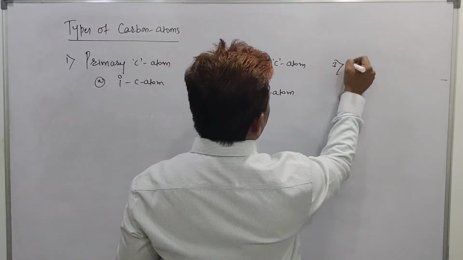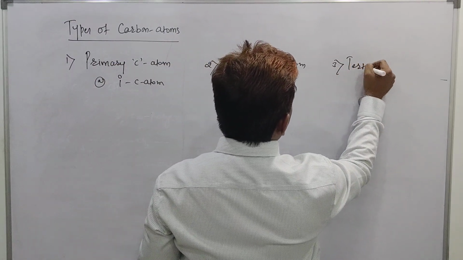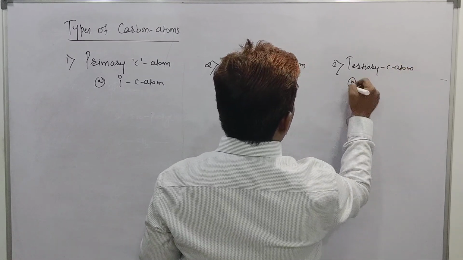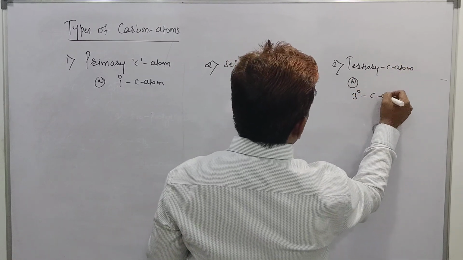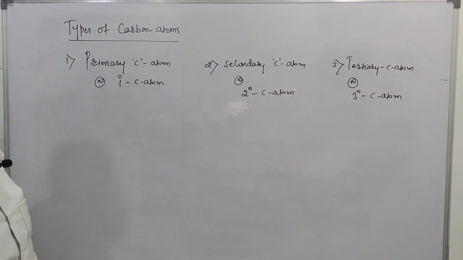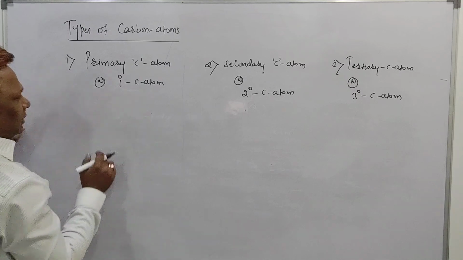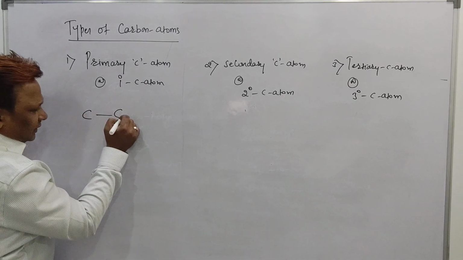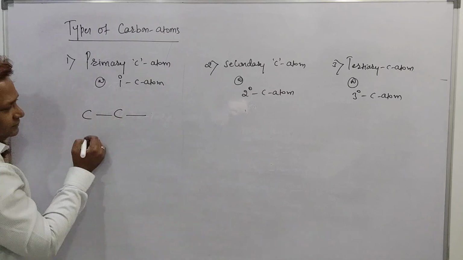And the third one, it will be called what? Tertiary carbon atom. And do you know, beta, this tertiary carbon atom can be written as what? 3 degree carbon atom. So what is the primary, secondary and tertiary? How to identify it? I'll tell you the identification, beta. Carbon atom bonded with one carbon and free bond.